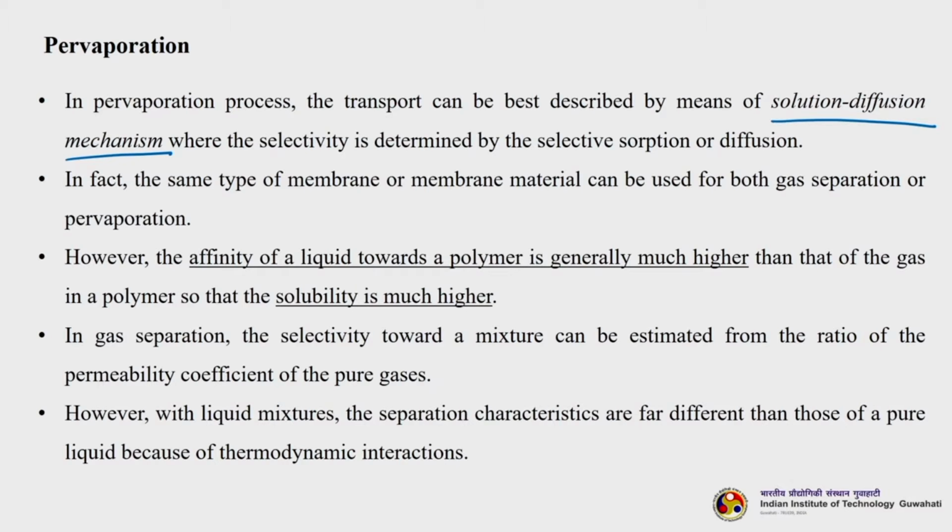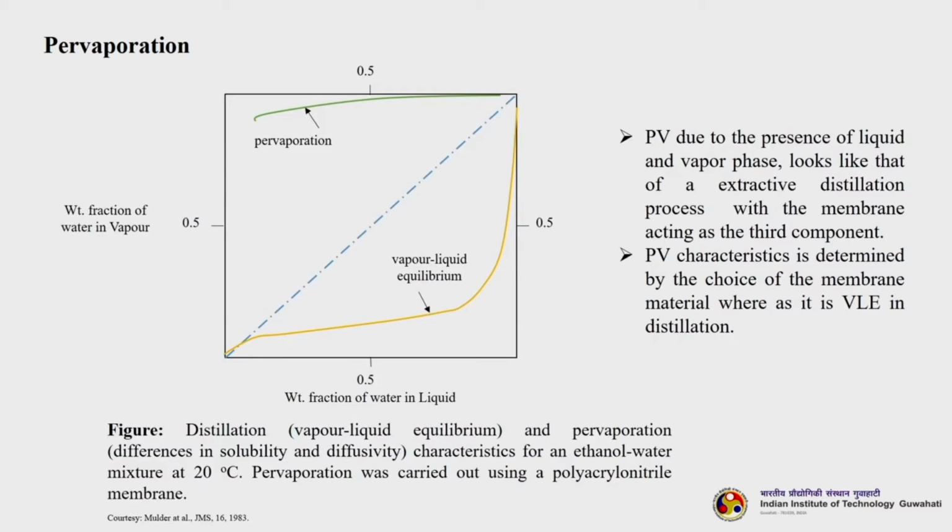So, in gas separation, the selectivity toward a mixture can be estimated from the ratio of the permeability coefficients of the pure gases. However, with a liquid mixture, the separation characteristics are far different from those of a pure liquid because of thermodynamic interactions. Now, let us try to understand the basic difference between distillation and pervaporation. Please look at this particular figure.